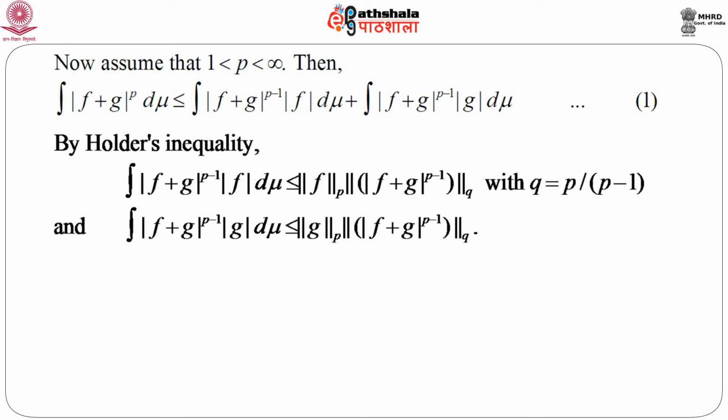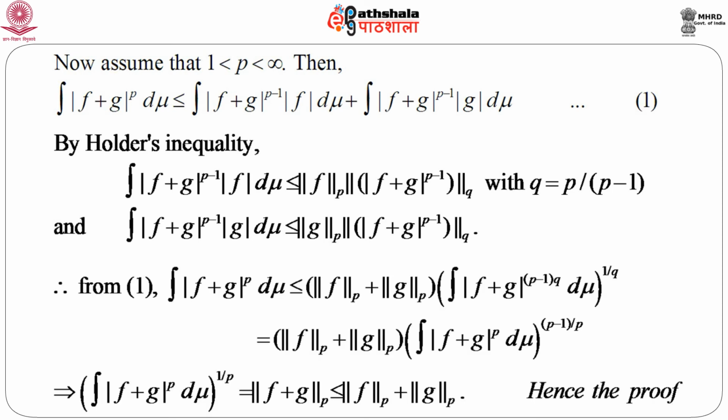Now from 1, consider the left hand side of 1, which is integral of mod of f plus g to the power p d mu, which is less than or equal to the sum of the two right hand sides after application of Holder's inequality.